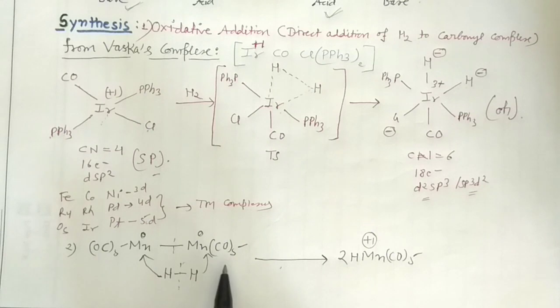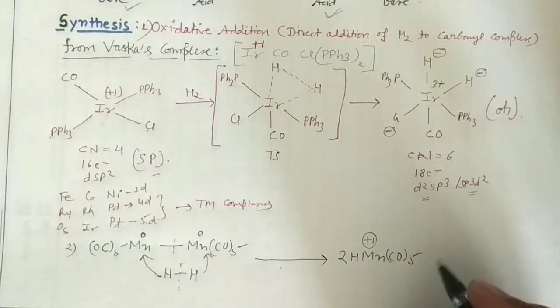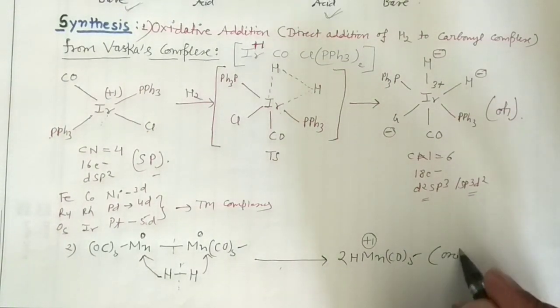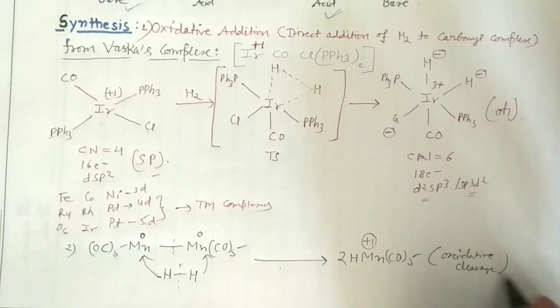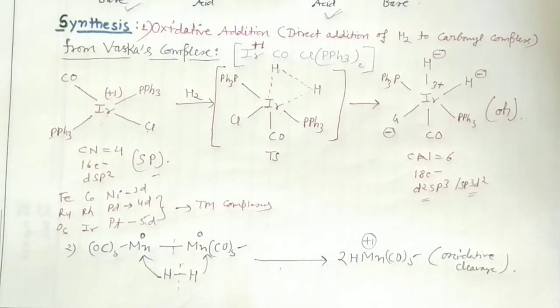So this is actually oxidative cleavage. You can write this as oxidative cleavage. So this is the first method of preparing transition metal carbonyl hydrides. Okay, now I'll discuss the second method.